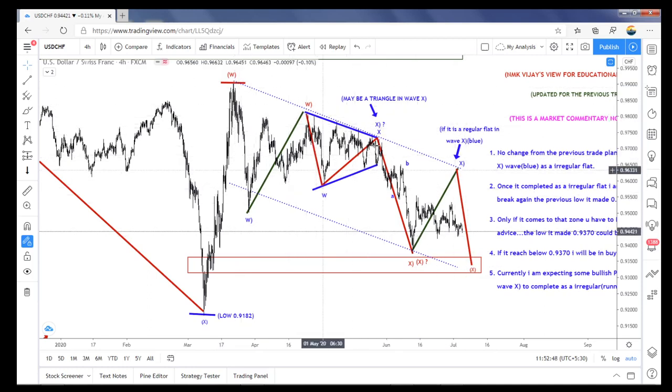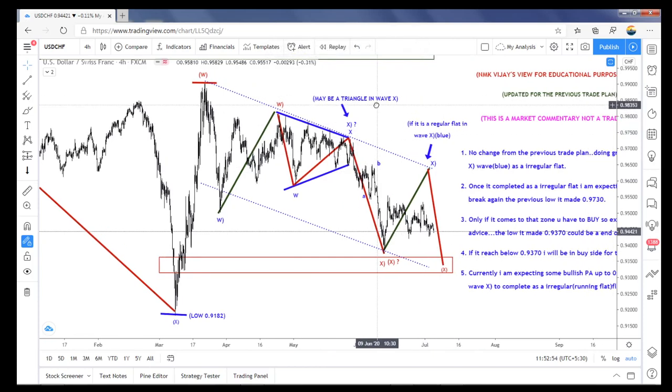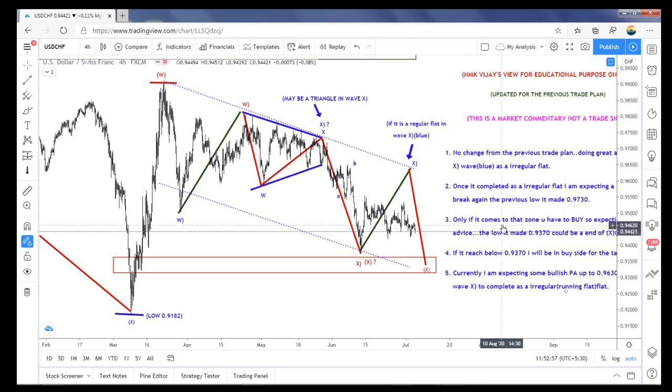If we took it as an irregular flat, that is why you should go into TradingView also. In my profile I explained everything. So if we took this red line as an irregular flat, one more three-wave structure has to happen.